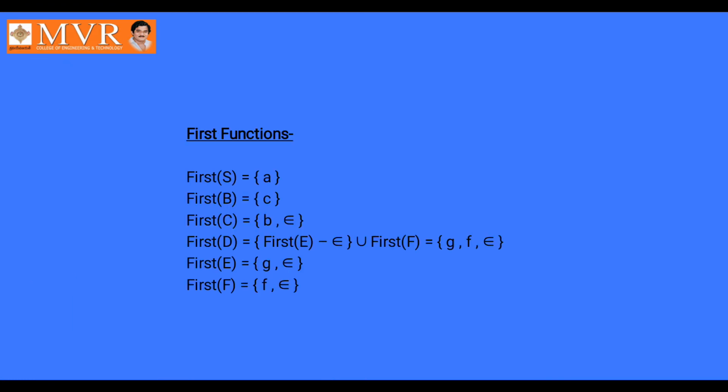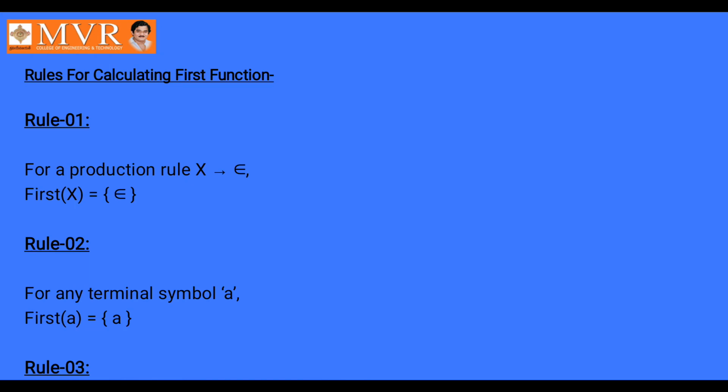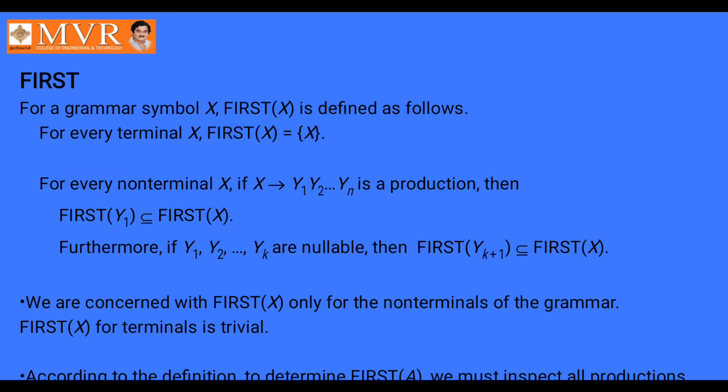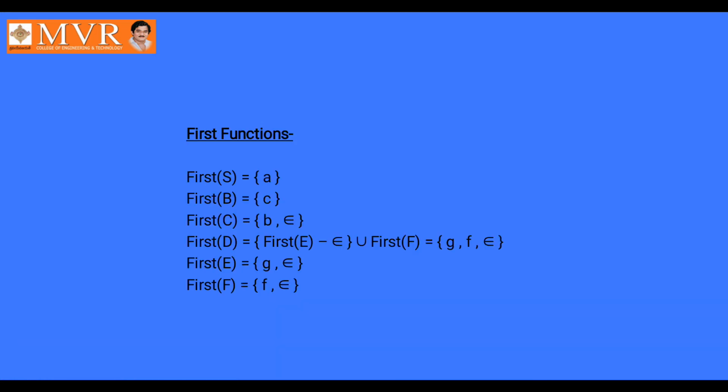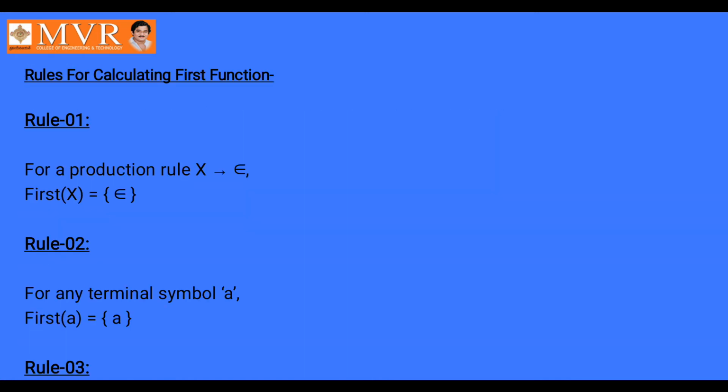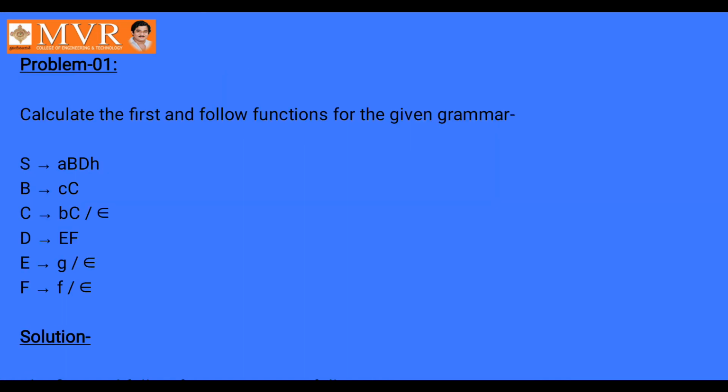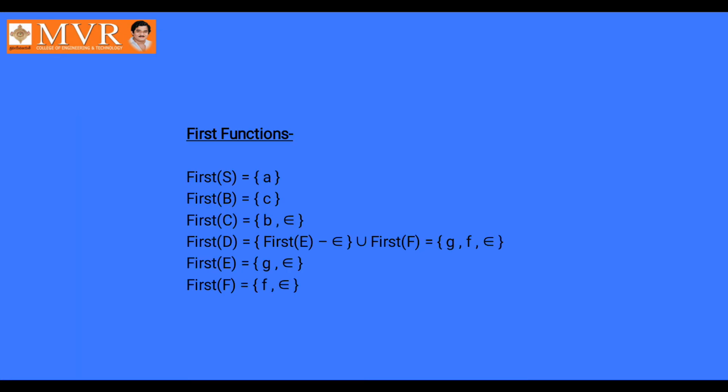For first of D we apply the third rule. The third rule is that first of Y1 is a subset of first of X. The same I am applying here: first of E union first of F. First of E, in the problem, is small g and epsilon.